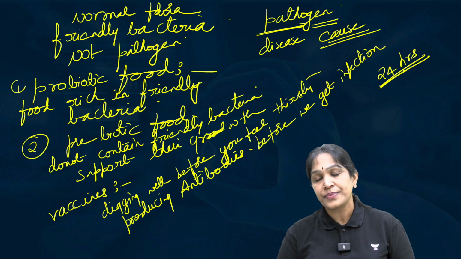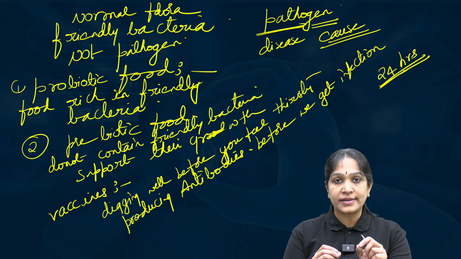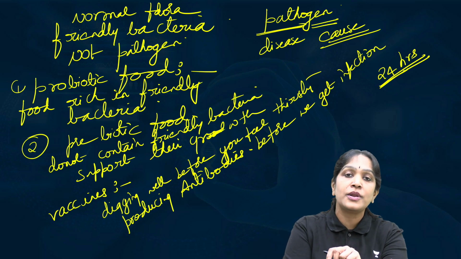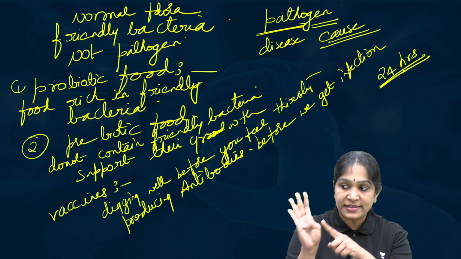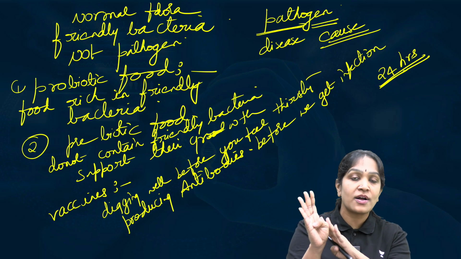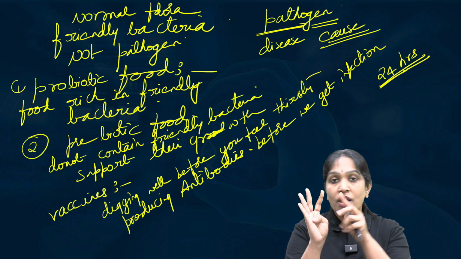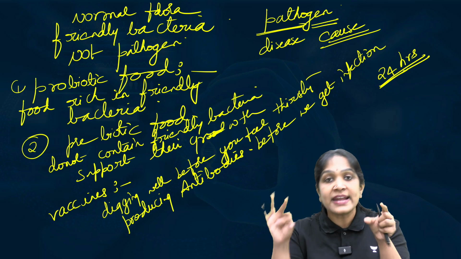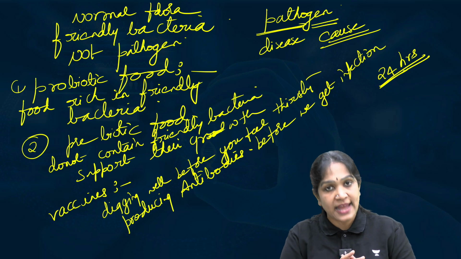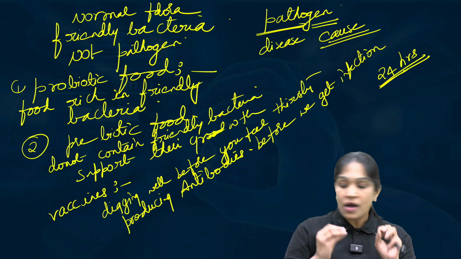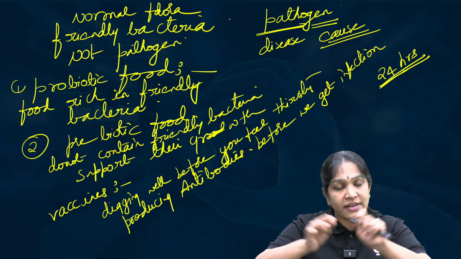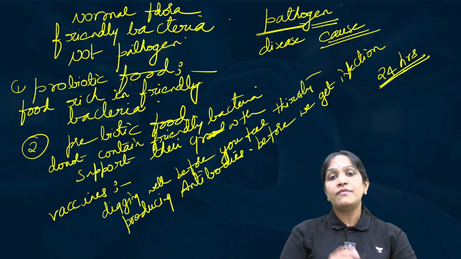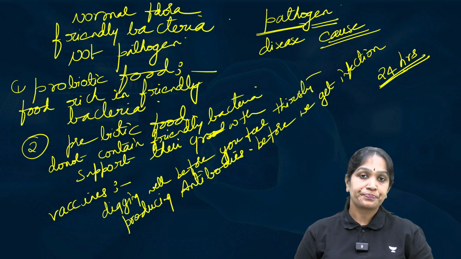So what do they do? They inject a smaller dose of polio virus willingly. We take the virus, kill it and inject it; we call them killed vaccines. Or we take the virus, inactivate it and inject it; we call it inactivated virus. Or you take only one part of it and inject; we call that a subunit vaccine.